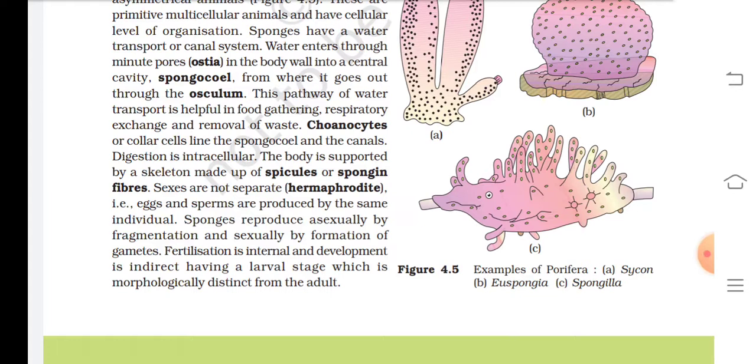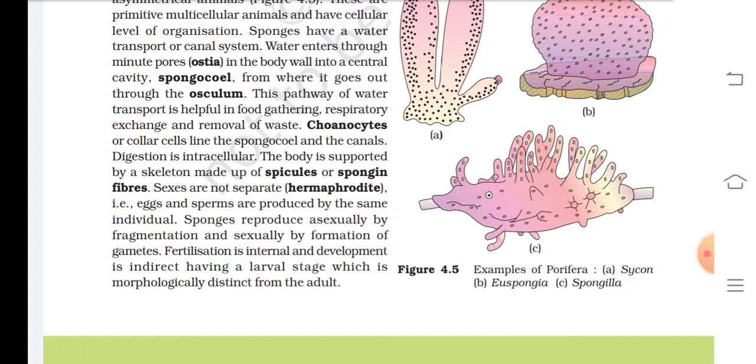Water enters through minute pores, that is ostia, in the body wall into a central cavity, the spongocoel, from where it goes out through the osculum. This pathway of water transport is helpful in food gathering, respiratory exchange, and removal of waste. Choanocytes or collar cells line the spongocoel and the canals. Digestion is intracellular. The body is supported by a skeleton made up of spicules or spongin fibers.